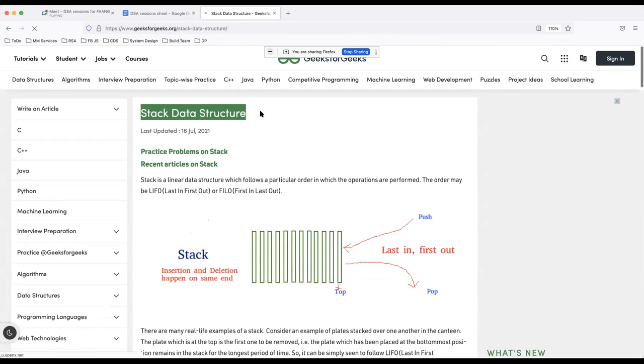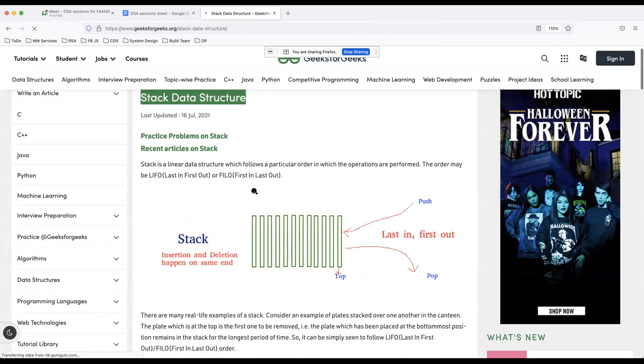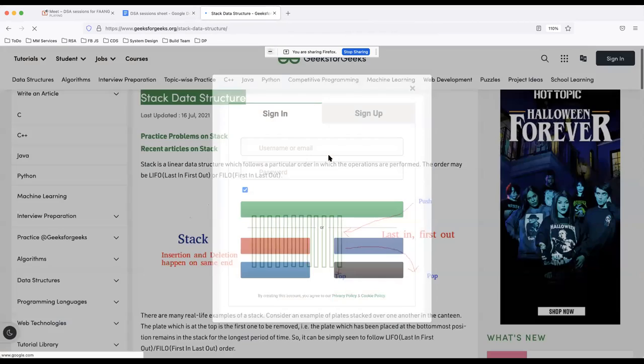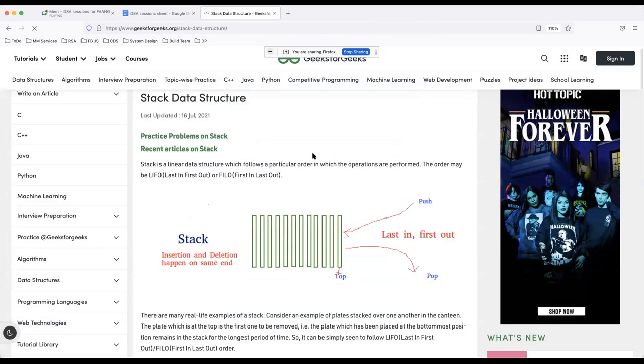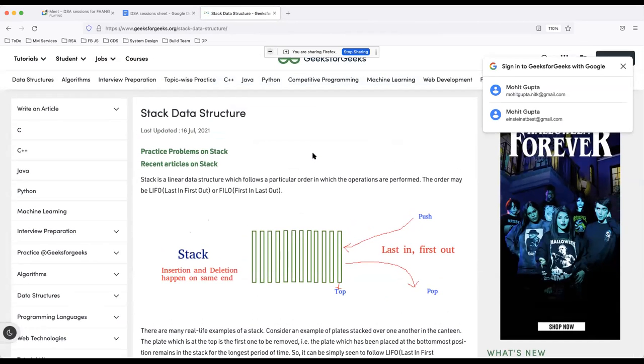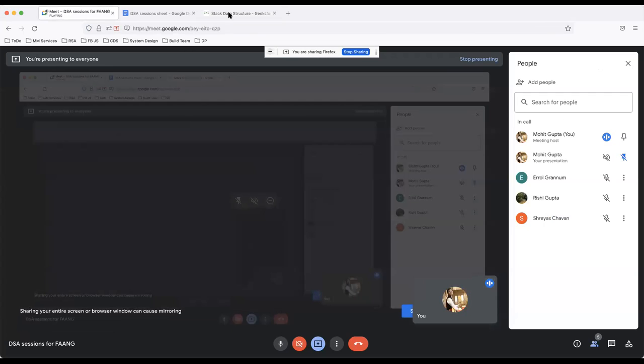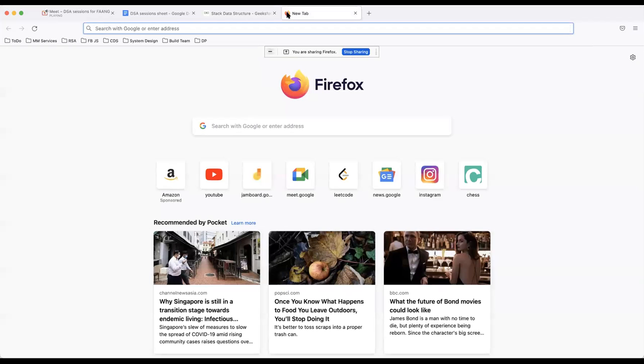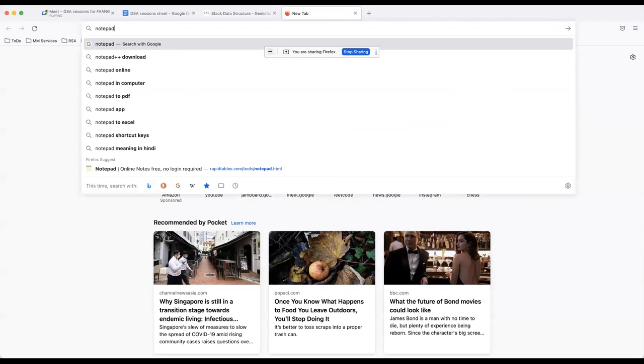As most of you know, stack is a LIFO data structure. LIFO is last in, first out. The stack data structure only has two operations which are allowed to it, a push operation and a pop operation. Let me share my notepad and try to write things over there.